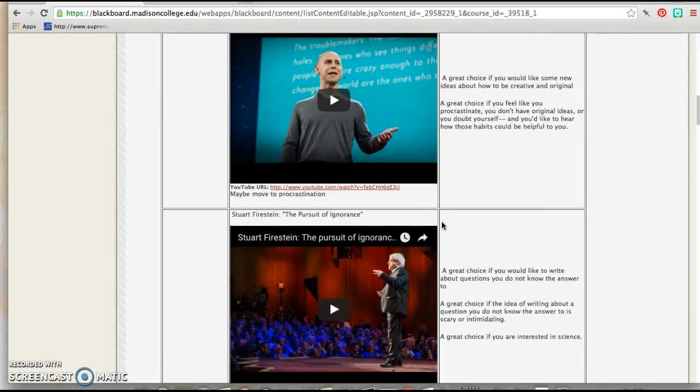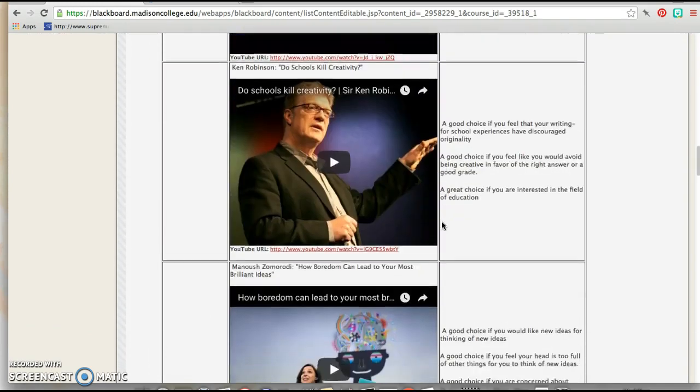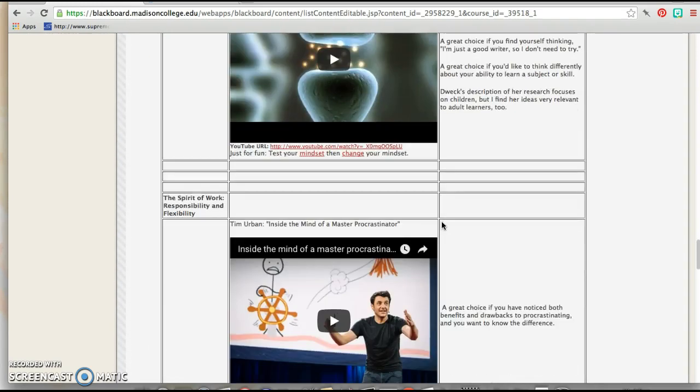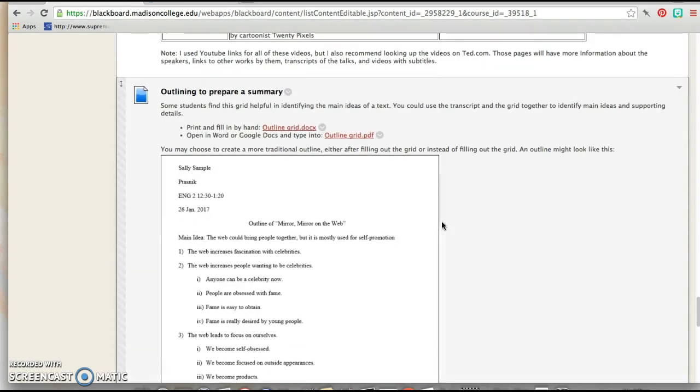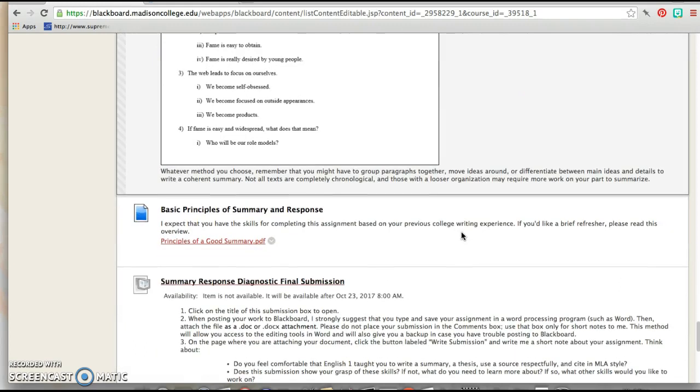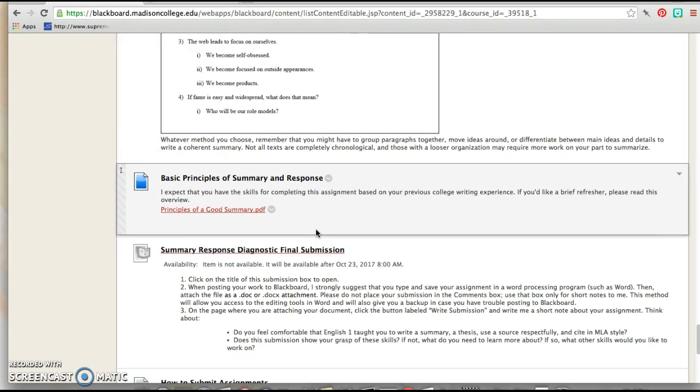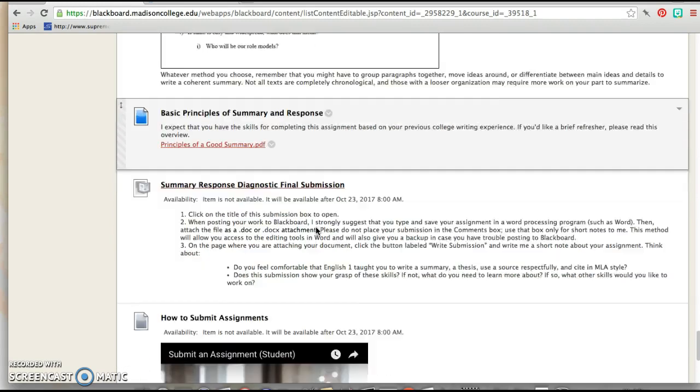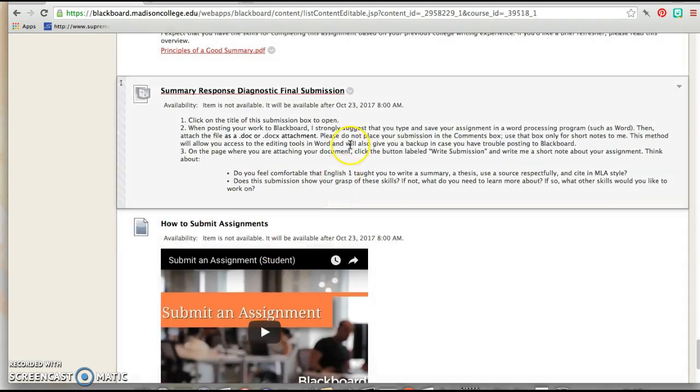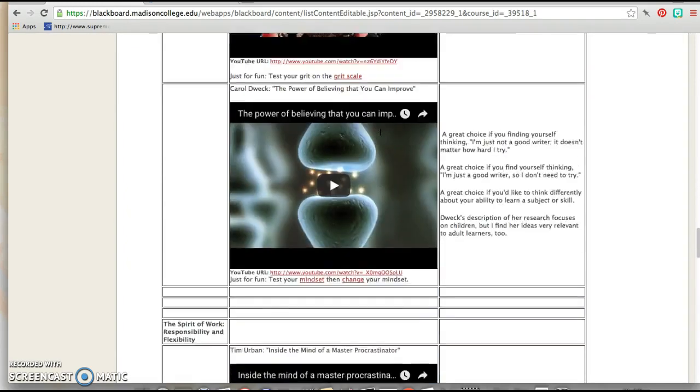Options for texts to write about. There's a lot of those. Some materials to review if you're not sure how to do an outline, how to summarize and respond, and then a submission box. There's a video here about how to submit an assignment if you haven't done that before. And that's what most modules will look like.